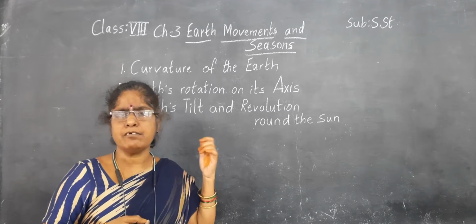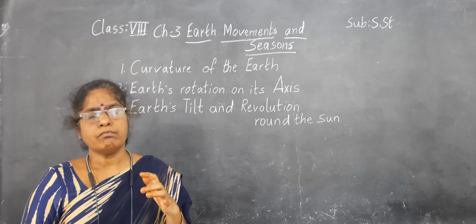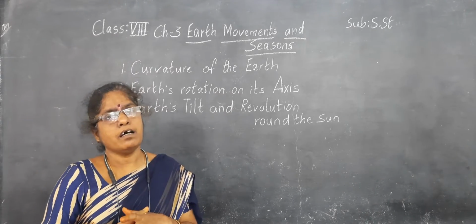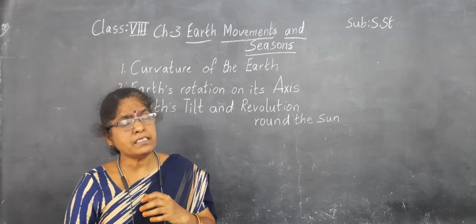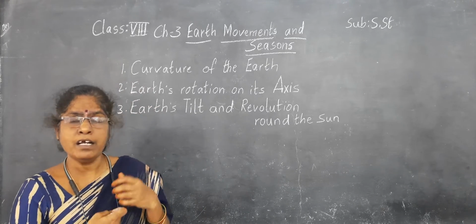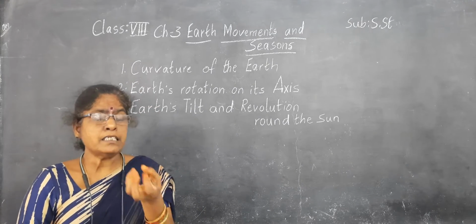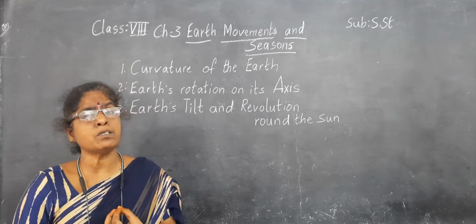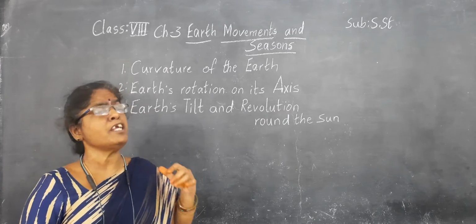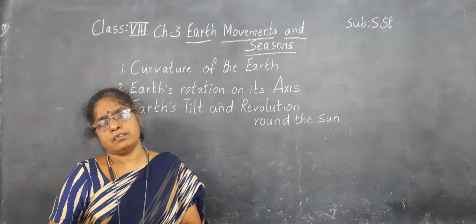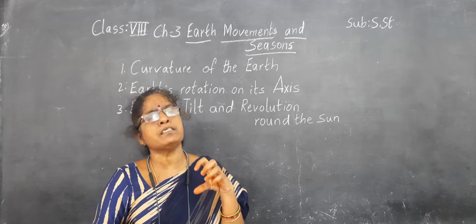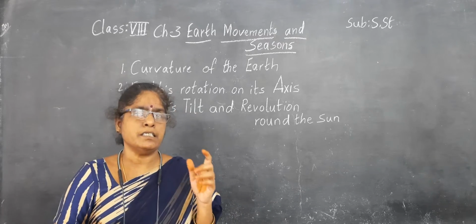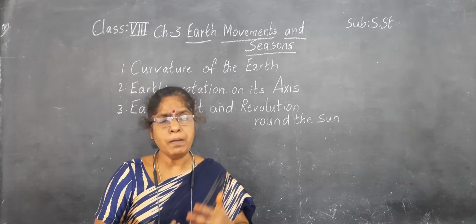The curvature of the earth is affecting the changes in the receiving of insolation. That means the sun's rays are falling on the earth, and the receiving capacity of the earth is changing by the curvature of the earth. Based upon the angle of incidence, the units of sun rays received differ from place to place.